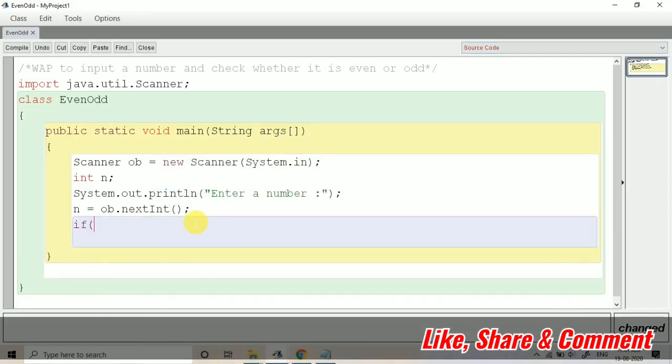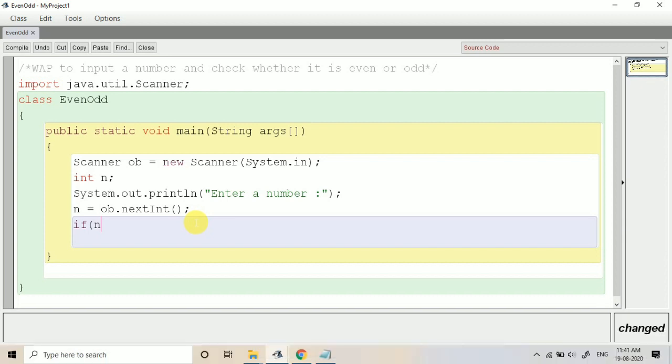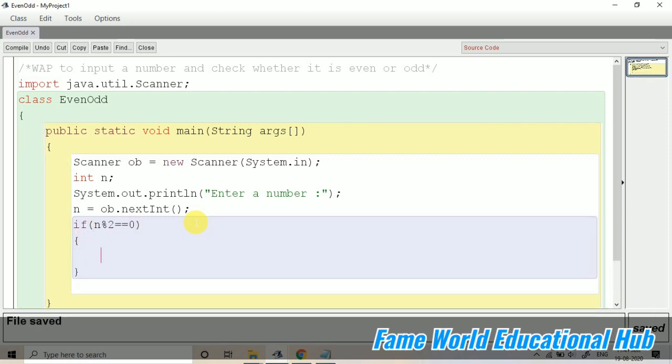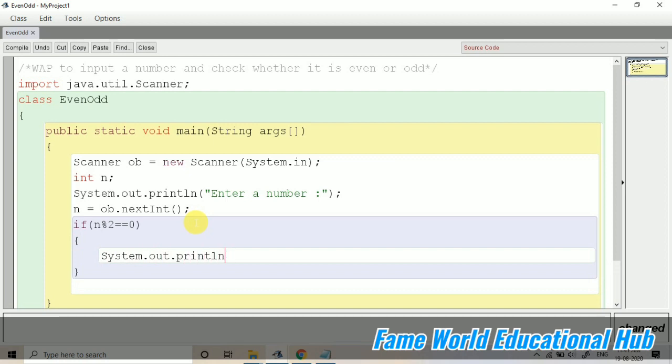So I'm just going to take if, and what we have to do is check whether the number is even or odd. The condition for even is that the number should be completely divisible by 2, and we should not get any remainder. So n mod 2 equal to 0. If this condition is true, then we can print System.out.println, n plus " is even".